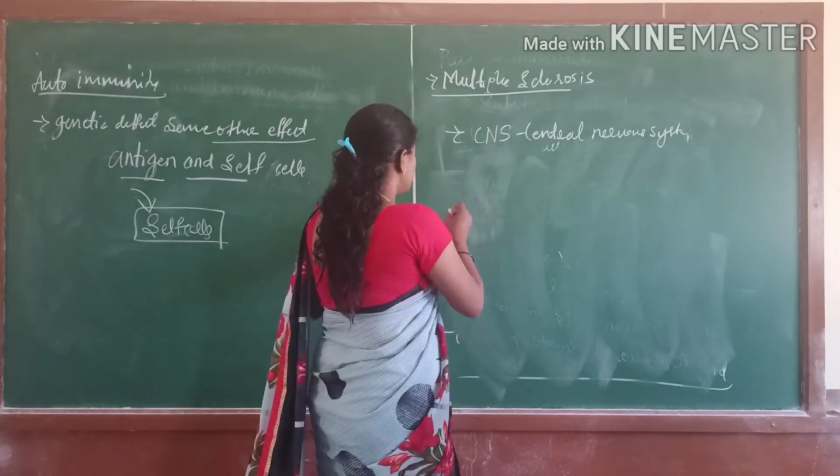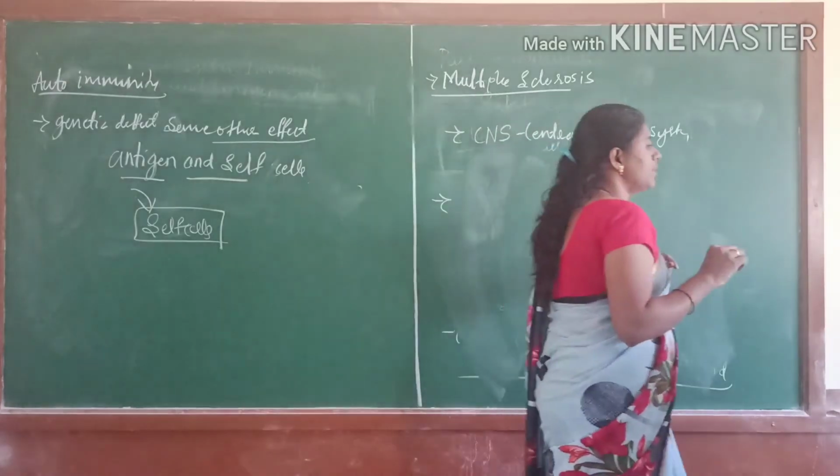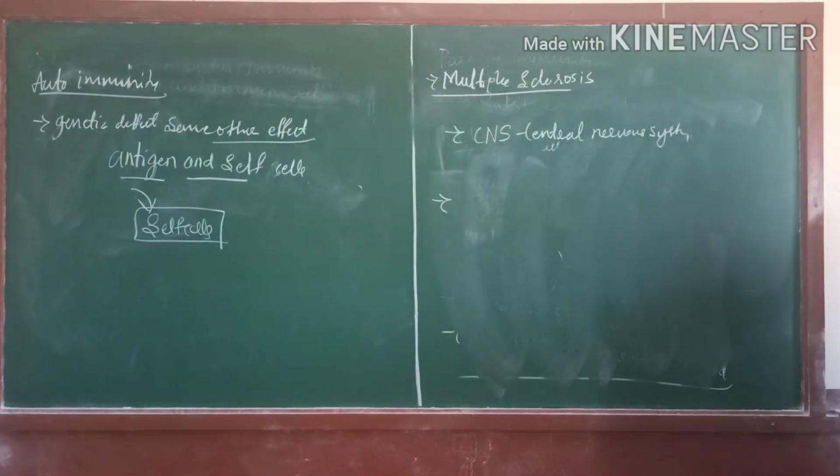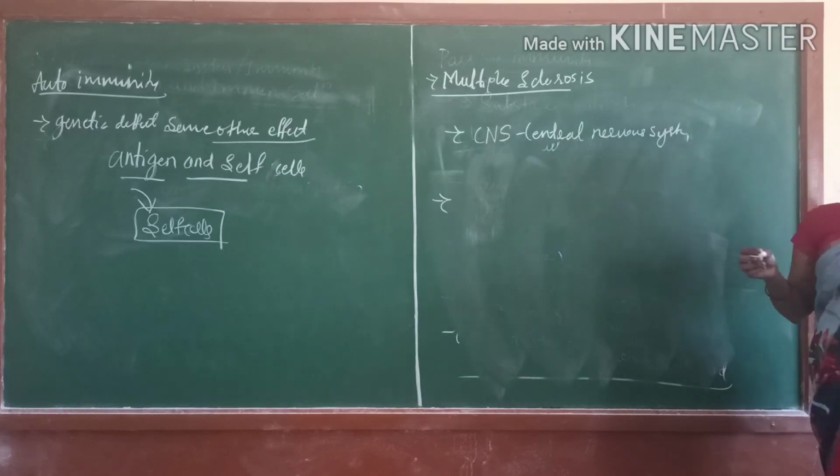And the second one is rheumatoid arthritis.